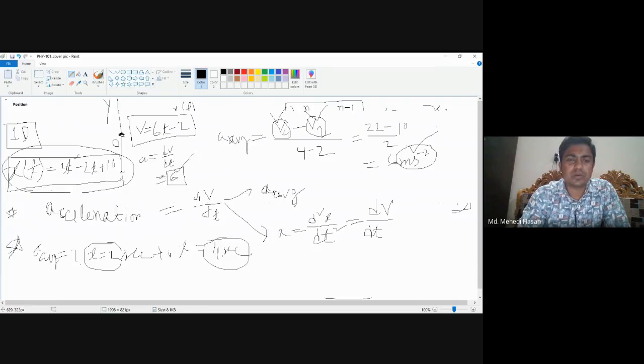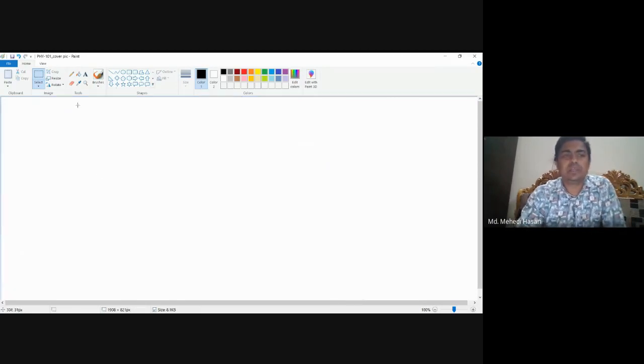So the instantaneous acceleration at t equal to 2 seconds, 4 seconds, 10 seconds, or 100 seconds is the same, which is 6. Okay, so this is the procedure to calculate position, velocity, and acceleration in the one-dimensional case.